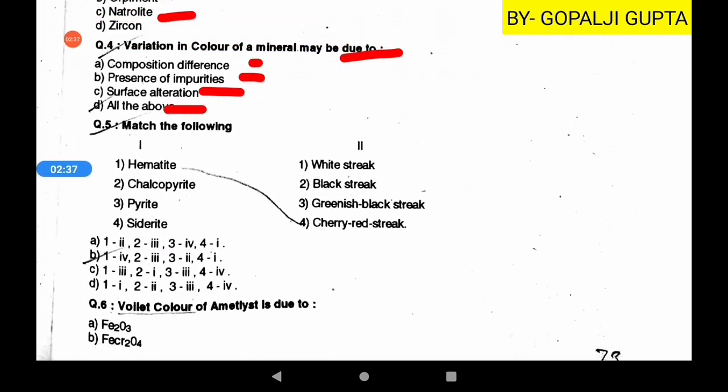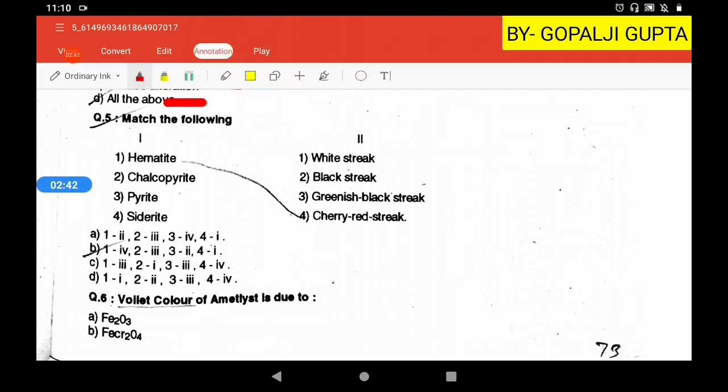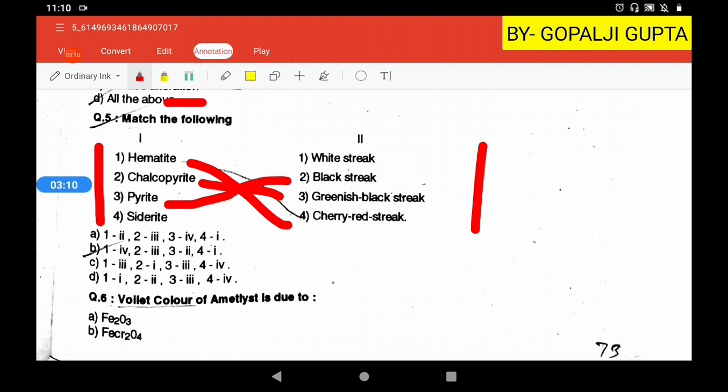Okay. Then question number 5 is a matching of columns. In the first column we have the minerals hematite, chalcopyrite, pyrite, siderite. Then on the second side we have the streak of those ores or minerals. So hematite, as we know, has a cherry red streak. It is the characteristic property of hematite. Then chalcopyrite shows a greenish black streak. Then pyrite shows a black streak, and siderite shows a white streak.